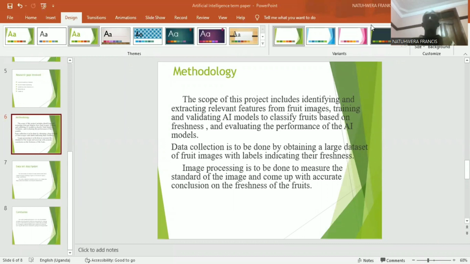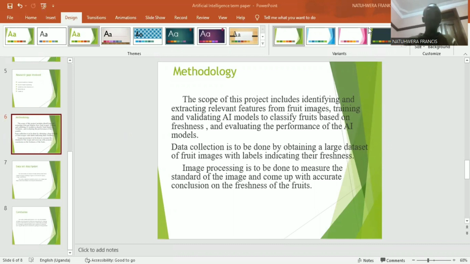The scope of this project includes identifying and extracting relevant features from the fruit images. All we need is the scope of the problem. Then we need an AI project that we shall be using in our model. Then we talk about the data collection, the data processing, and how the features will be extracted. We also have to talk about the model training.